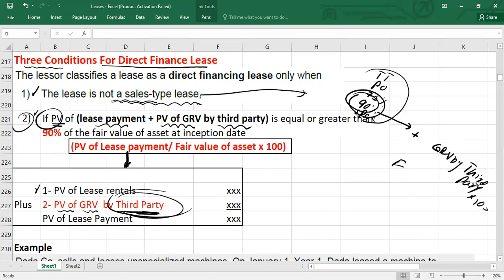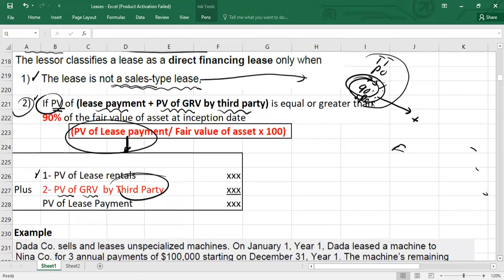And in this criteria here, we took it by the lessee. But in this criteria, which we are applying here under direct finance lease, you have to take it by a third party. Okay, that is what I'm saying. So let me just practice it first, and then I will tell you here.